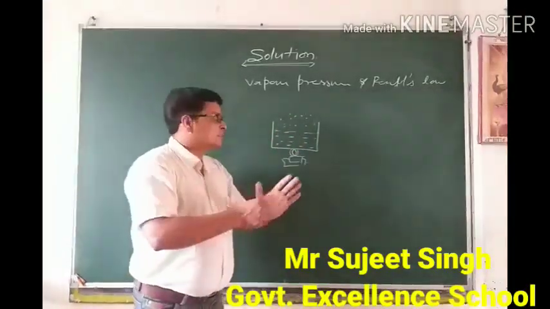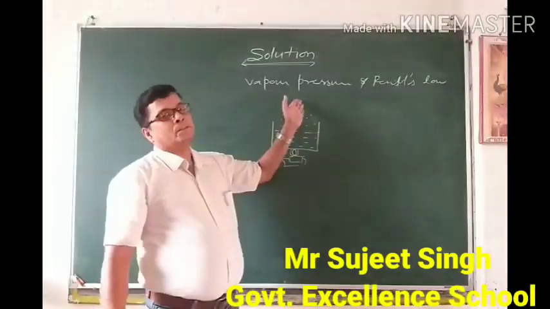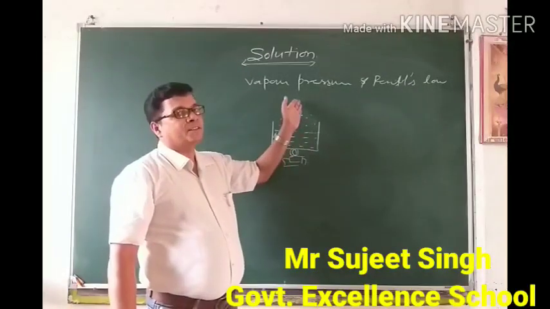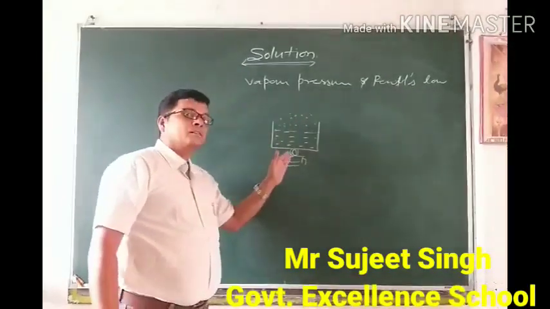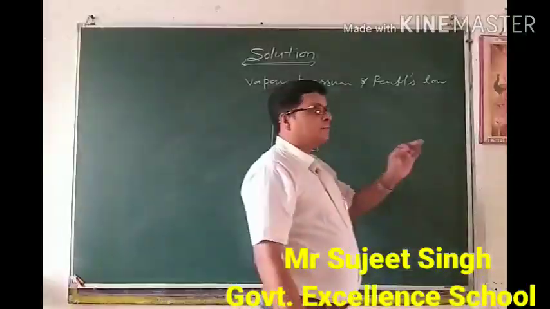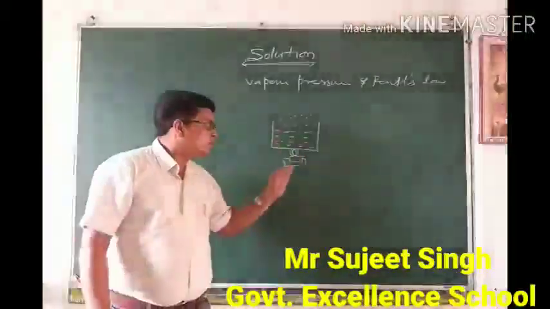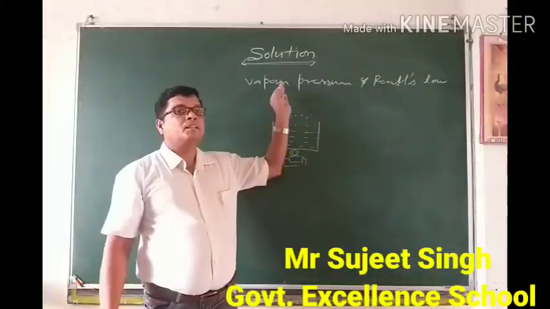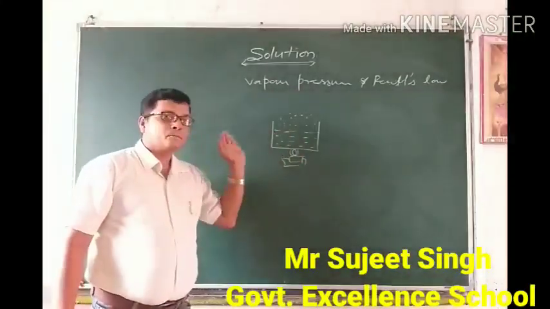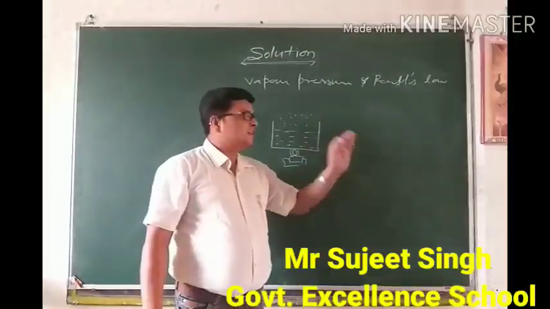The time at which the rate of evaporation or vaporization becomes equal to the rate of condensation is known as the state of equilibrium. Once again I repeat it, the time at which the rate of evaporation or vaporization becomes equal to the rate of condensation is known as the state of equilibrium.